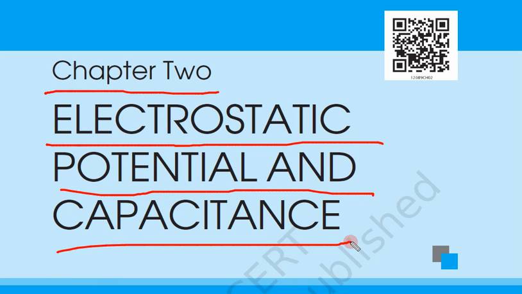Now what is capacitance? When we charge something which is not a conductor, it has a capacity to store charge, and that is called capacitance.